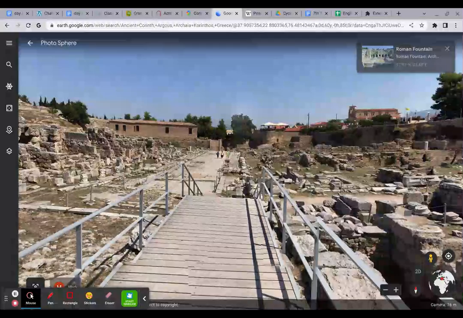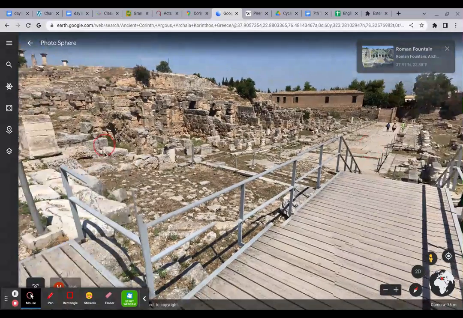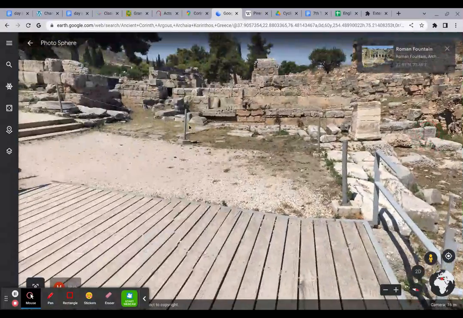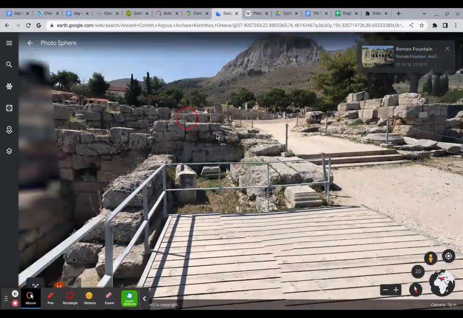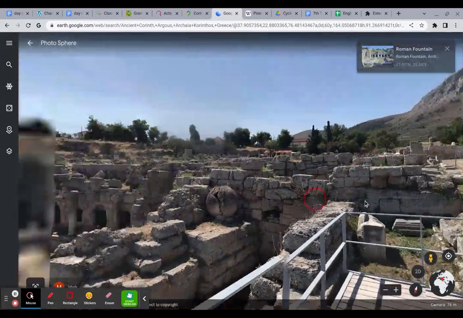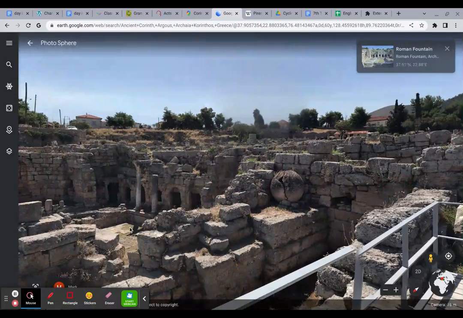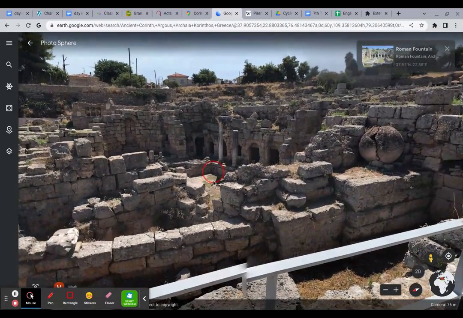This area here would have been a gathering place for the ancient Corinthians. It would have been a public square, but it also would have had an actual fountain there where people could come, cool off whenever it was hot outside, and actually drink the water as well. So if you look over in this area, this is where the fountain was.